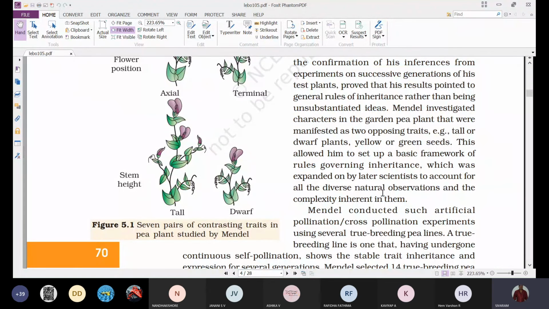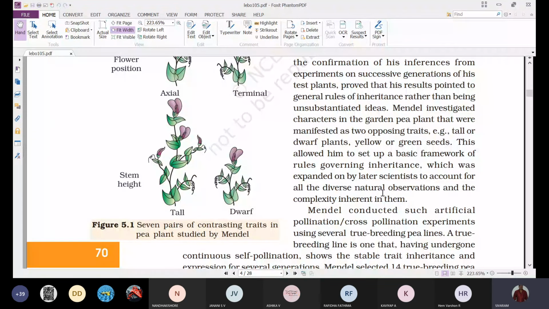That's why we can say here, this allowed him to set up a basic framework of rules governing inheritance. That means he did not directly propose Mendel's laws, but he gave the basic framework of rules governing inheritance, which was expanded on by later scientists to account for all the diverse natural observations and the complexity inherent in them.